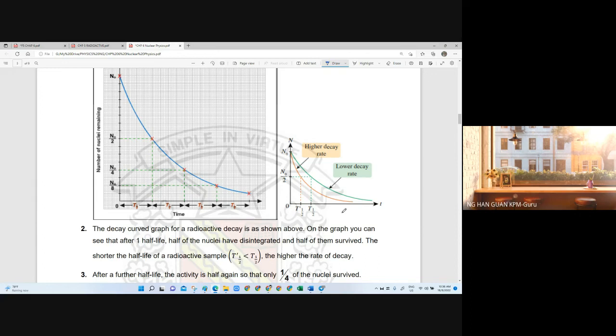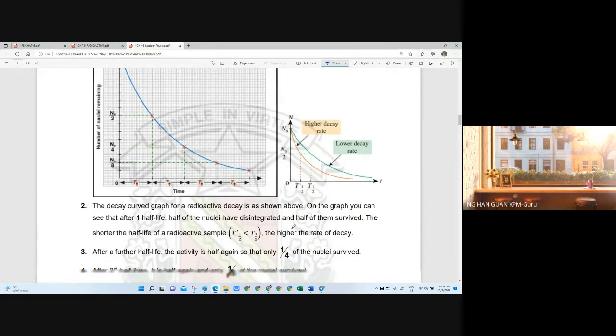So that's an example to compare the decay curve. From the decay curve, we are able to know whether there is a higher decay rate or a lower decay rate. This question actually came out many years ago in a past SPM, asking students to make the comparison between these two decay rates. As usual, you should know that we have two structured questions, and one essay will ask you to write the answer for the comparison. So that's why you need to know about this.